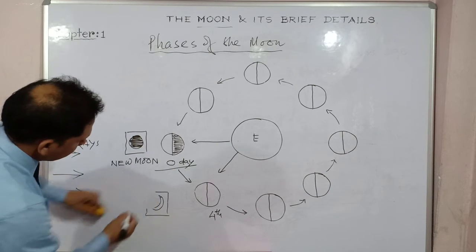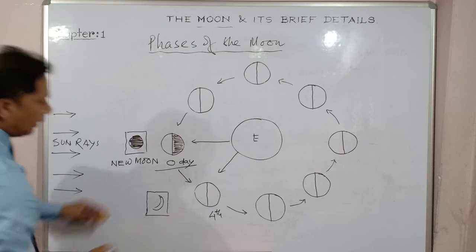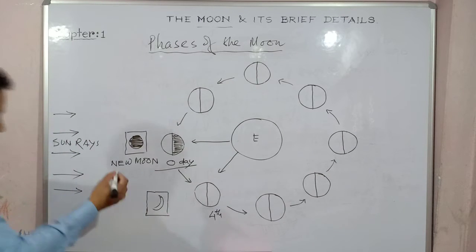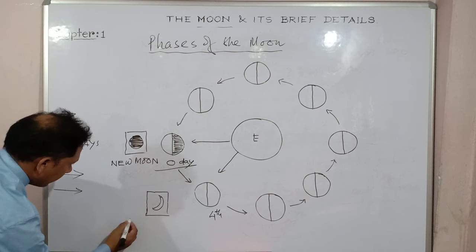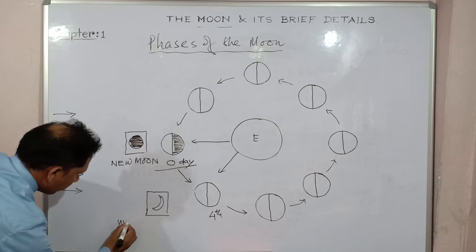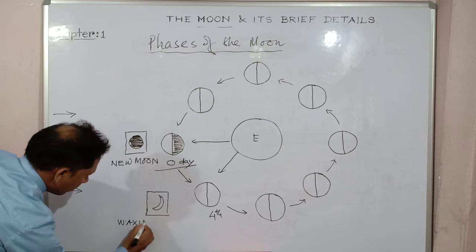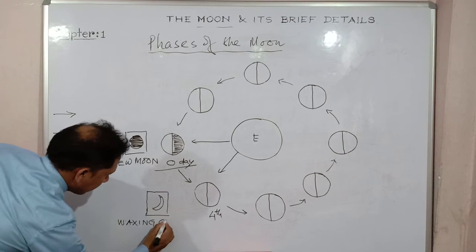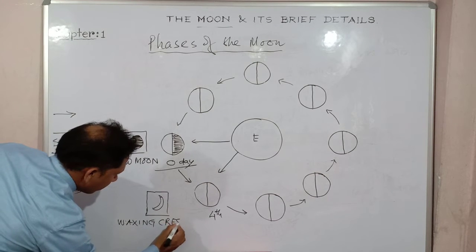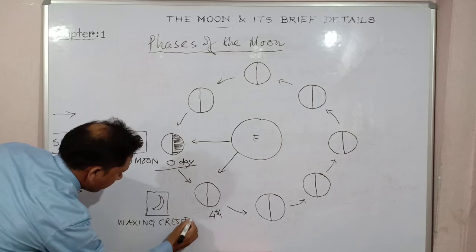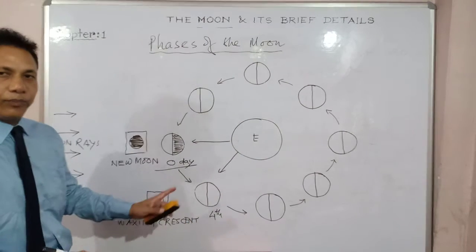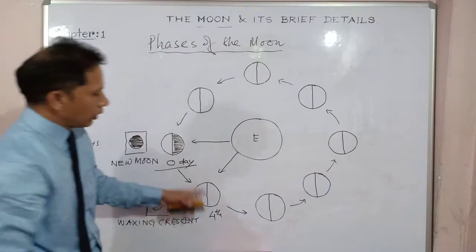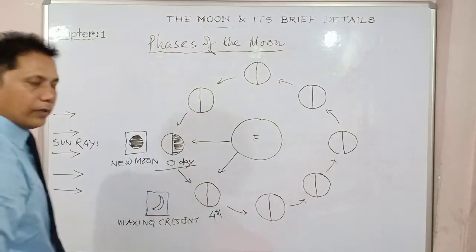This is known as the crescent, and it is called, if I write it out here, the waxing crescent. It is on the 4th day. Clear? Got my points?